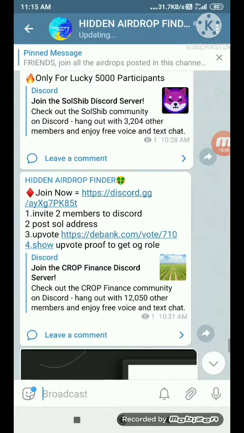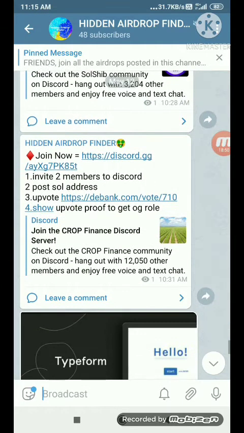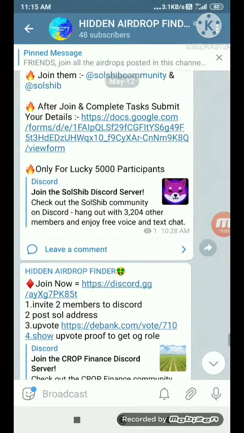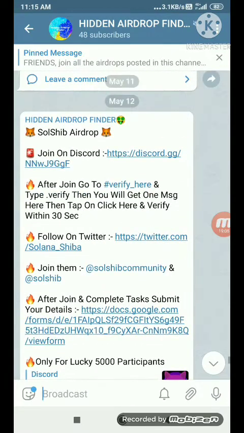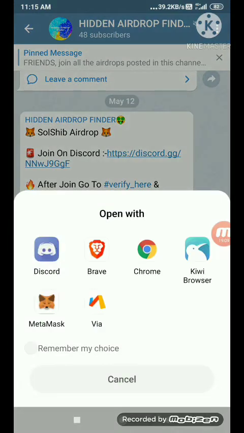two airdrops. So friends, for this fourth airdrop, the DeBank-based airdrop, you just need to have your desktop PC. You just need to do this on your desktop, as you can't do this on your mobile phone. Just scroll up, click on join the Discord. This is our fifth airdrop, the Soulship airdrop. Just click on join on Discord,